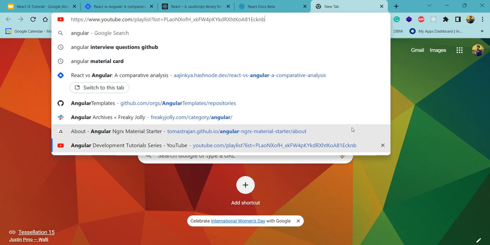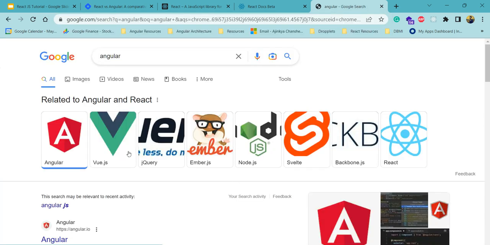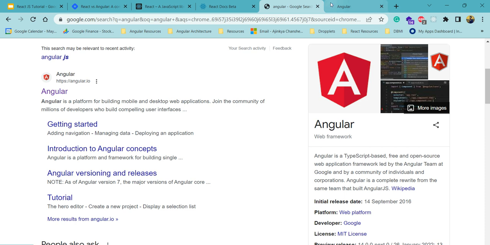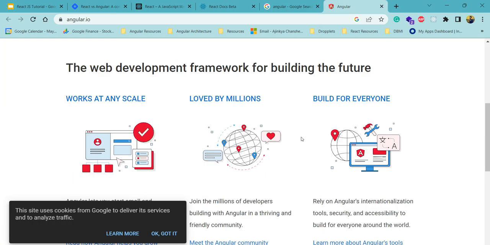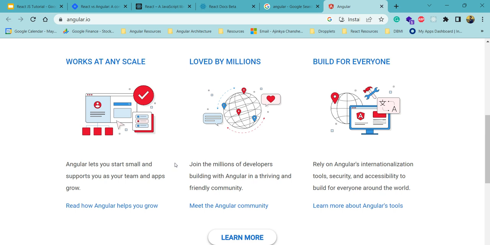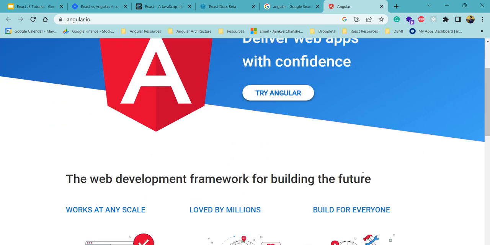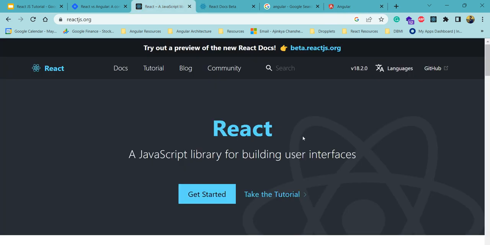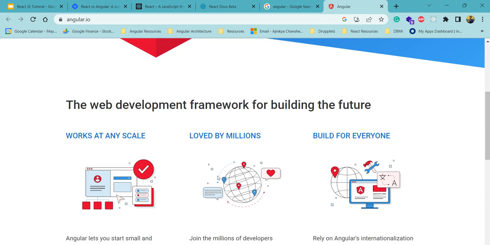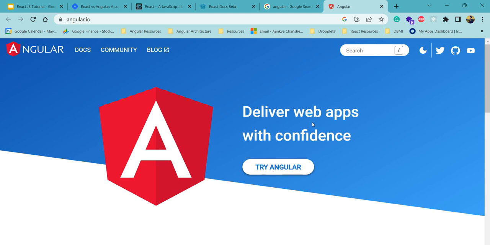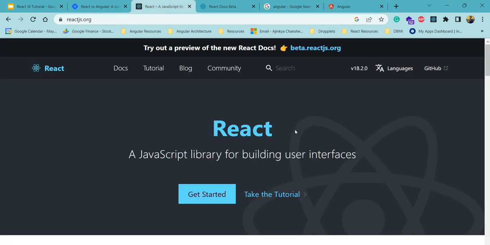And if you see Angular, Angular is a framework basically. It's a complete framework, because on the website of Angular they have mentioned that it's a complete framework and it's not a library. A library is a single file which has multiple functions, whereas a framework consists of multiple libraries. So a framework is a collection of libraries, and React is just a single library, which gives you flexibility to add multiple other libraries.